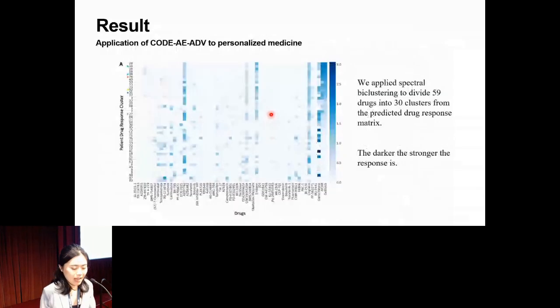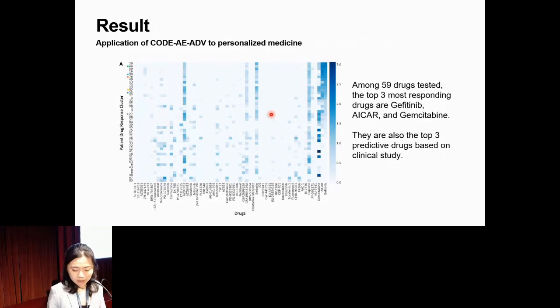So here's the application of our model to personalized medicine. We apply spectral biclustering to divide the drugs into 30 clusters from the predicted drug response matrix. You see the darker the color, the stronger the response in the heat map. Among all the drugs tested, the top 3 most responding drugs are here.